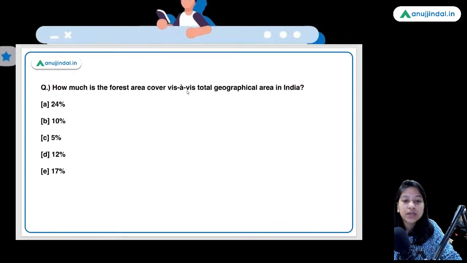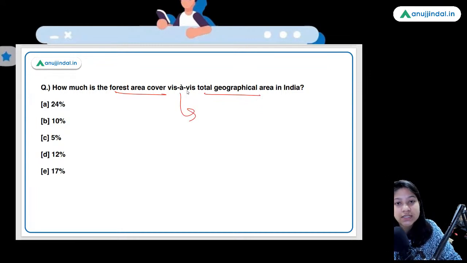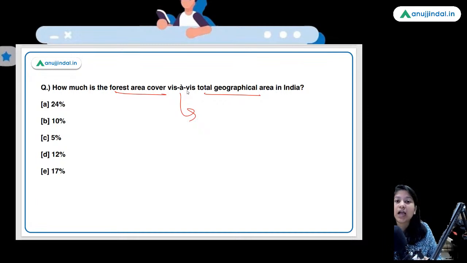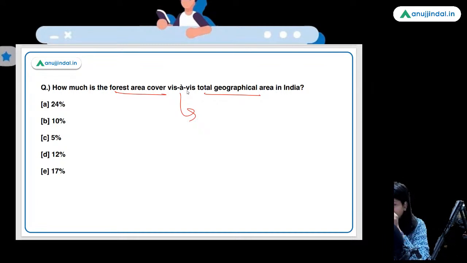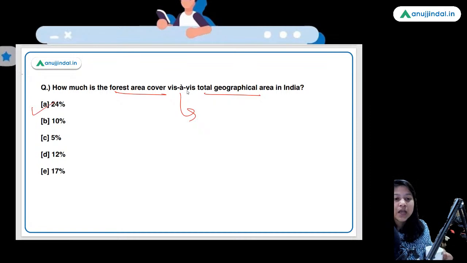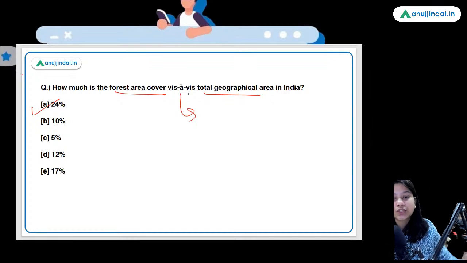How much is the forest area cover vis-a-vis total geographical area in India? I hope that you all have covered the State of Forest Report 2021. Guys, please cover that report thoroughly. That is really important from your exam point of view, particularly for the RBI and NABARD students. Good morning, Mukesh. Very good. 24% is the total forest area cover of India in comparison to total geographical area.